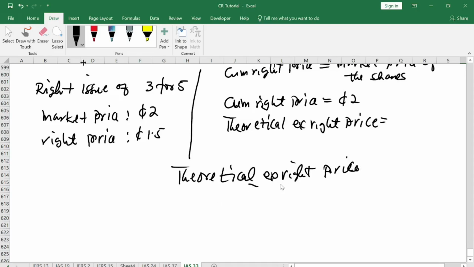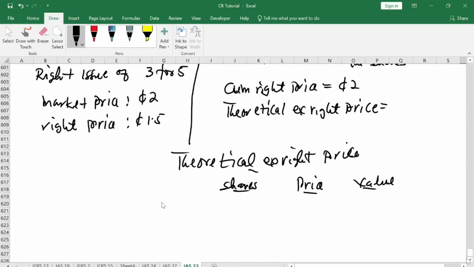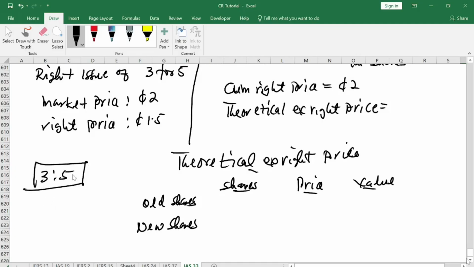That's how you do it. You will start with shares, price, and value. The shares is where you can start with new or old shares. So you can say old shares, new shares. Now when you look at the right issue that they've given here, they've given you the ratio of 3 is to 5. This is the right issue. So with 3 and 5, which one is the old and which one is the new? They said that we will give you 3 new shares for every 5 shares that you hold. You understand? So here, clearly, 5 is the